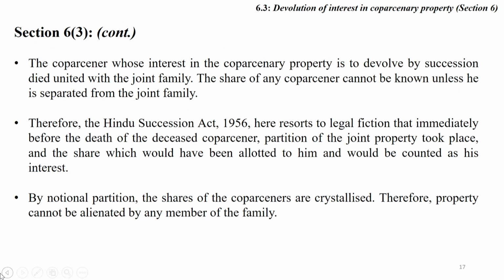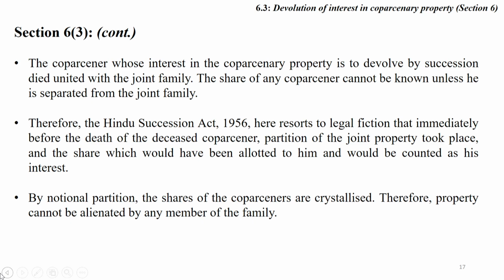Friends, the coparcener whose interest in the coparcenary property is to devolve by succession dies united with the joint family. The share of any coparcener cannot be known unless it is separated from the joint Hindu family.